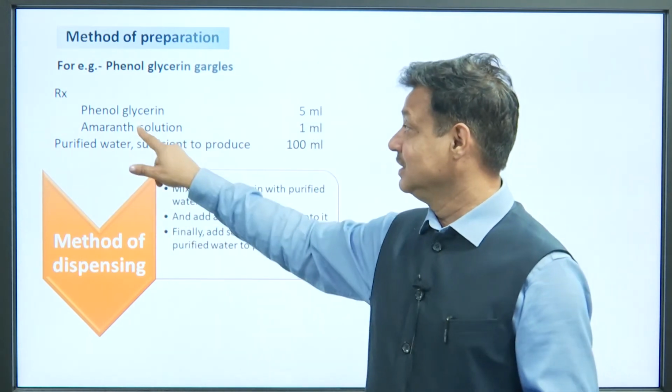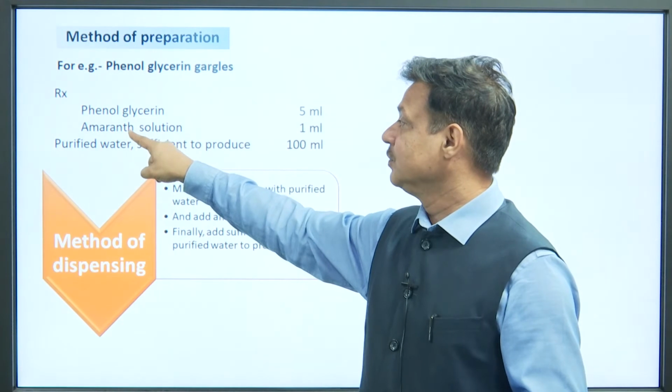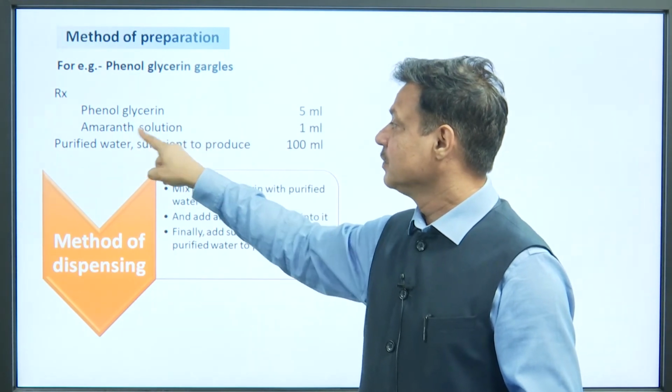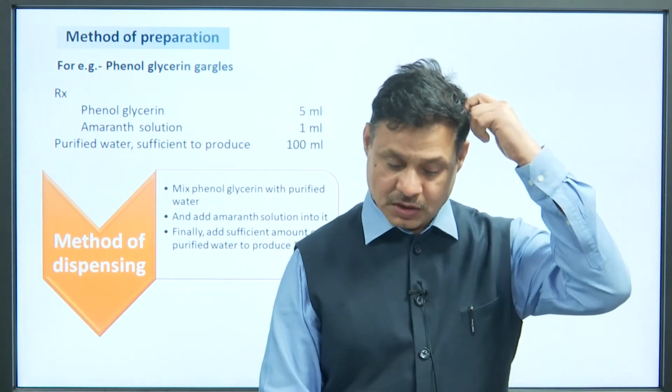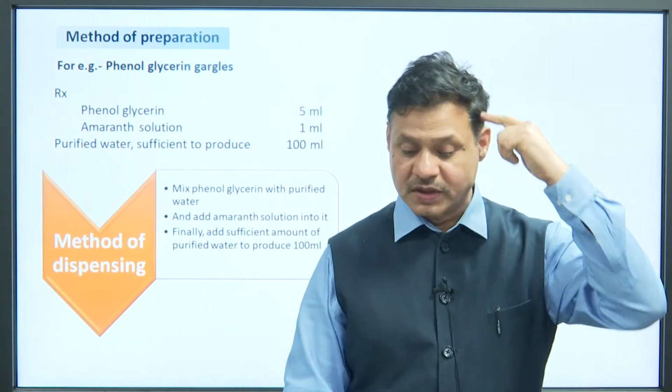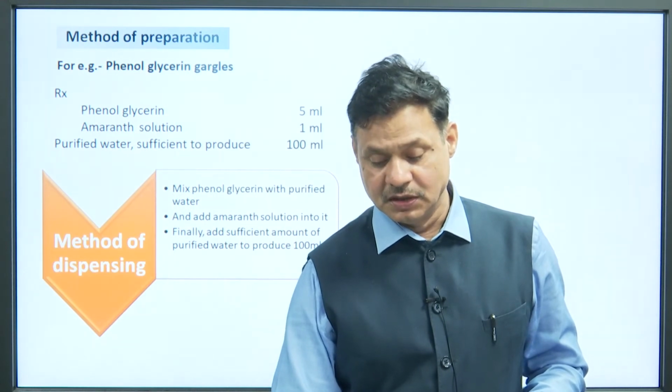So phenol is used for antimicrobial purpose, glycerine for smoothness, and amaranth solution for coloring. Individually these ingredients have their uses, and overall the preparation is used as an antiseptic or antibacterial for the throat.